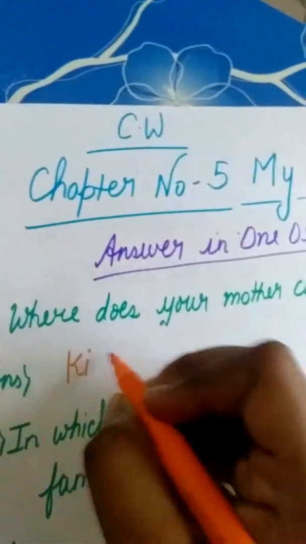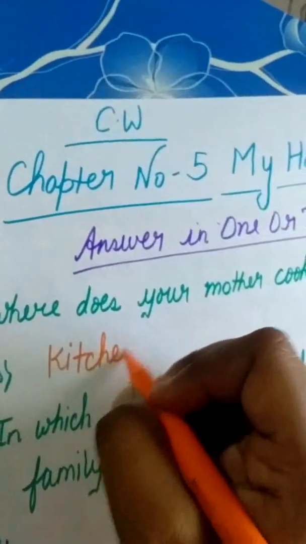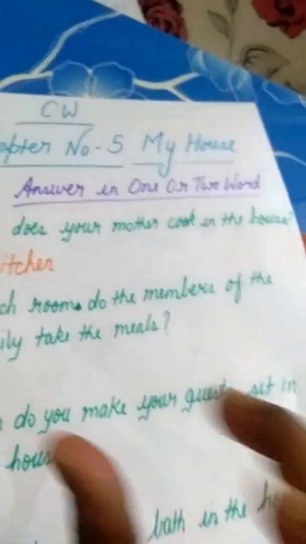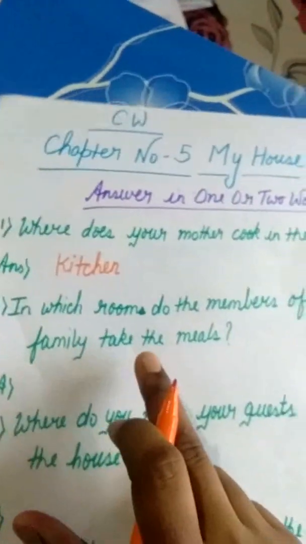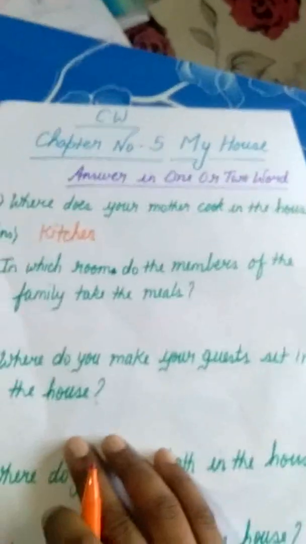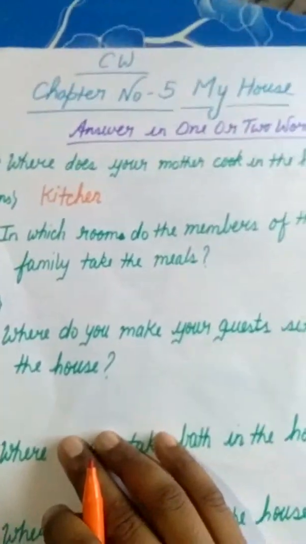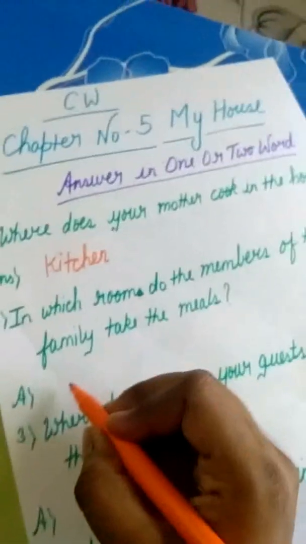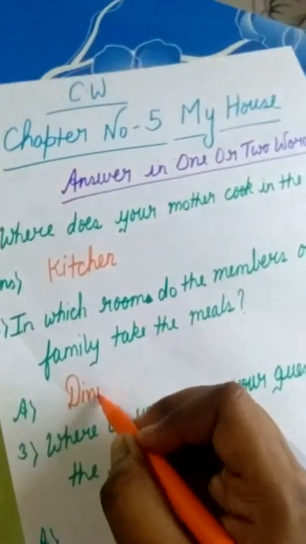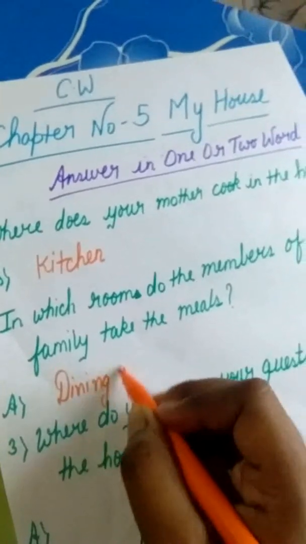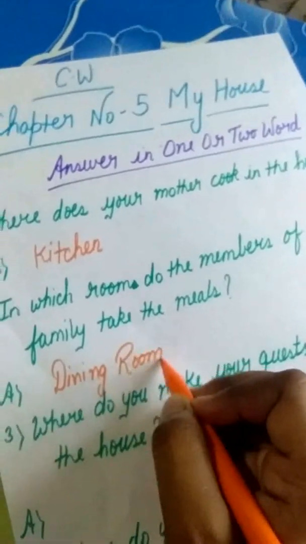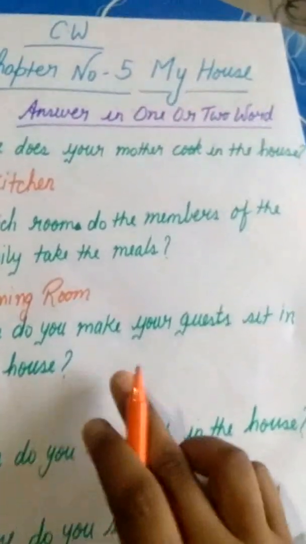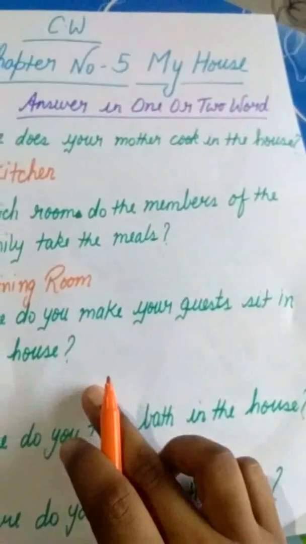So everyone will write kitchen. Okay? Only in 1 or 2 words. Only the answer you will write. In which room do the members of the family take meals? Dining room. Exactly. So here you will write dining room. Clear? Dining room.